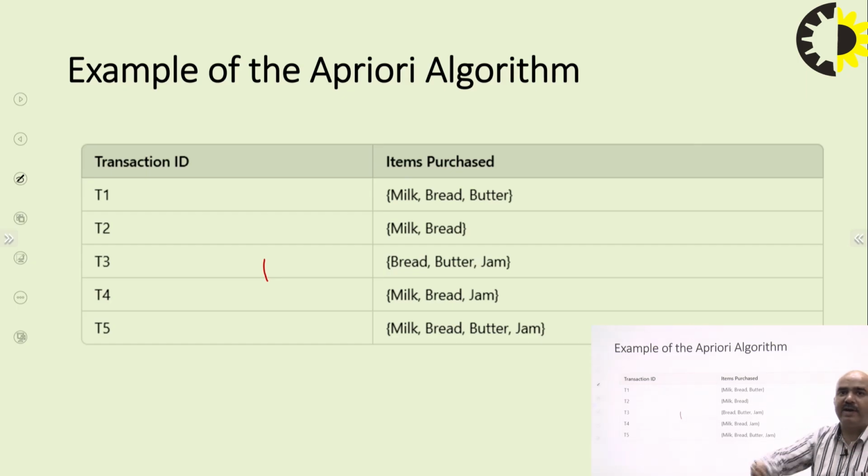Now we have to identify which of those items are frequently purchased in combinations. Let's suppose milk is being purchased. So with milk, how many times is bread being purchased? How many times is butter being purchased? How many times is jam being purchased?